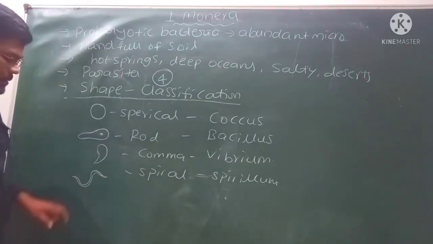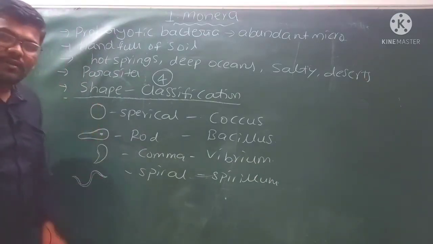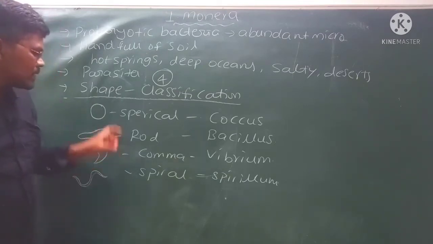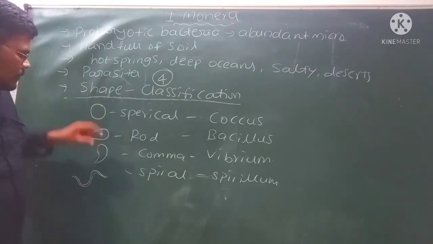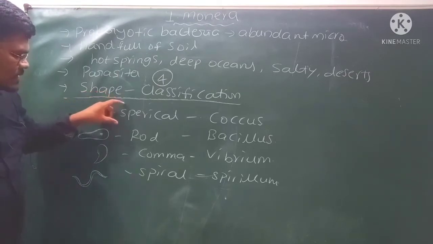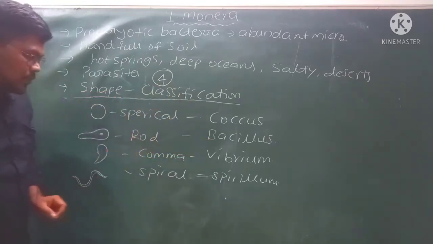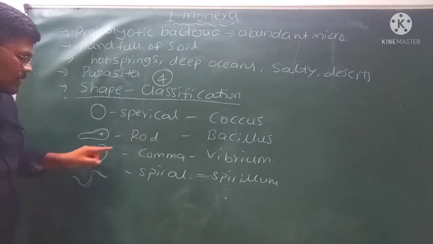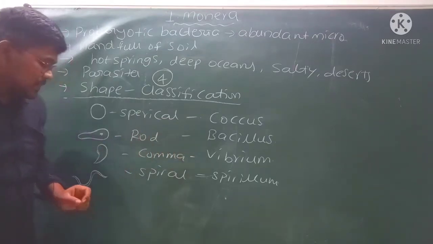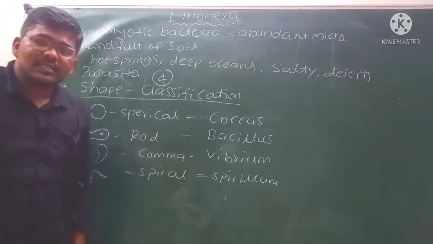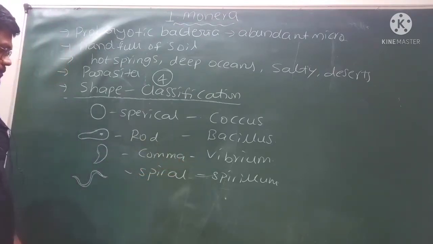That is about the classification of bacteria based on the shape. First one is spherical shape bacteria, called coccus. Rod shape bacteria are called bacillus. Comma shape bacteria are called vibrio. Spiral shape bacteria are called spirillum.